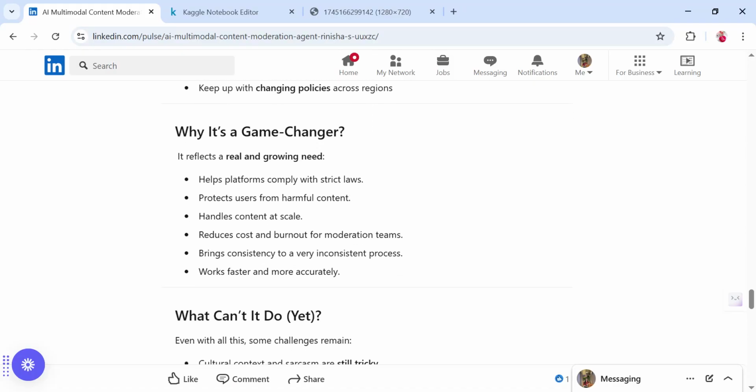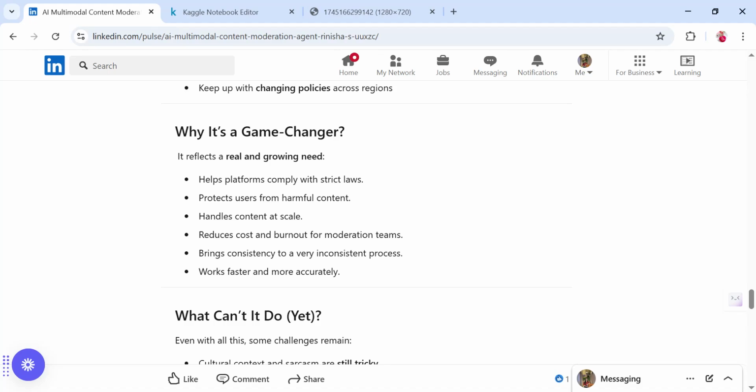Right now, with lots of digital content streaming in every minute, we have digital laws in some countries to define whether the content is actually safe.